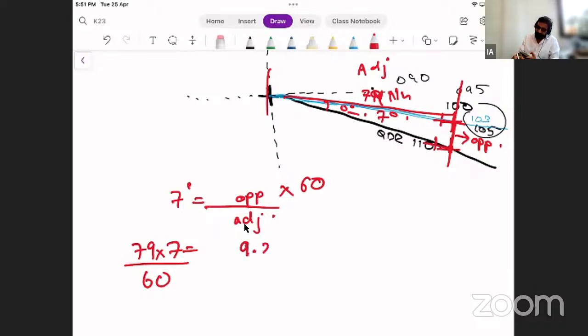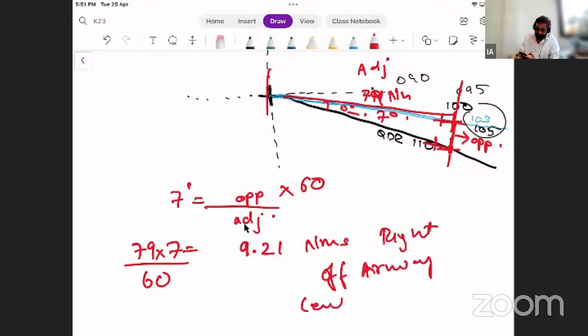I get 9.21 nautical miles right of airway center line.